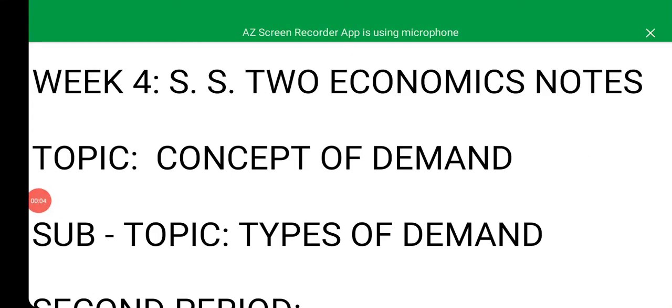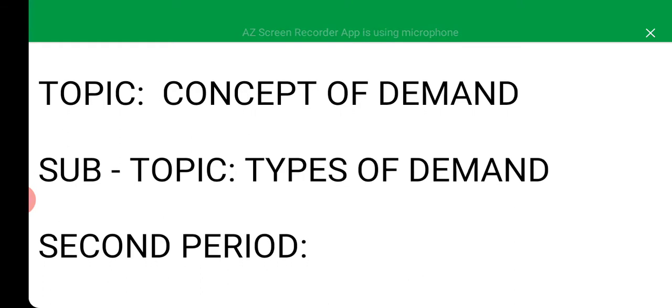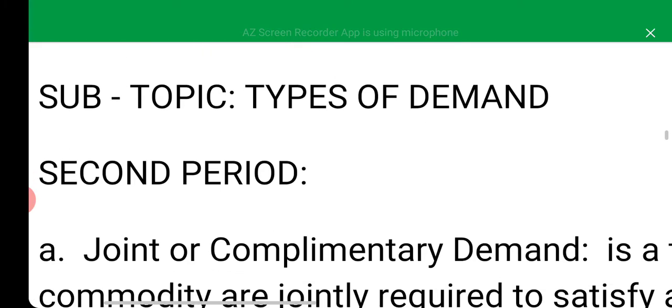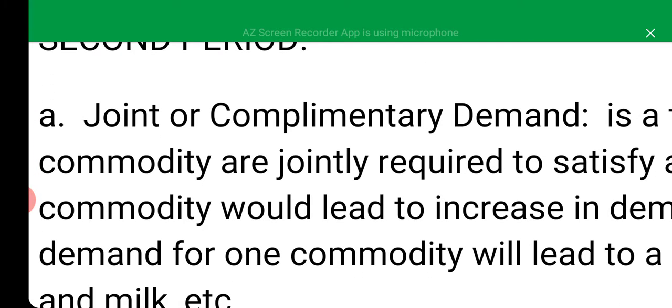Here we are again. Types of demand, second period. Still on the topic, concept of demand, but we want to discuss the types of demand here. We have four types of demand, and they are joint or complementary demand, derived or circuitous demand, competitive demand, and composite demand. We'll discuss these one after the other.